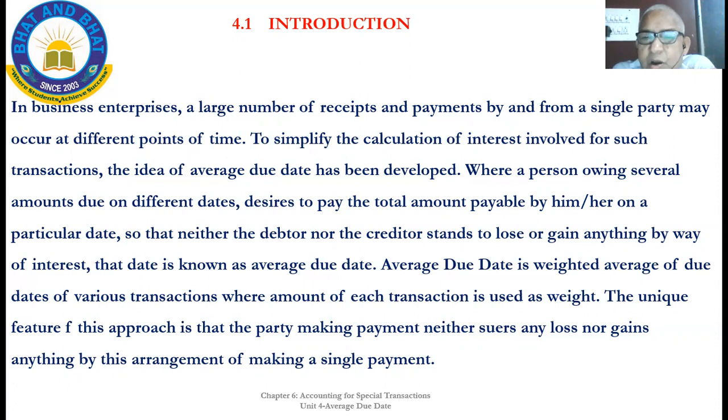All will be averaged. By that method of averaging, the party will not lose anything nor gain anything. It's as if he has made payments in the regular course of business on different dates, the same way he will pay, the same amount will be going out from him. That is the meaning. Is it clear? Shall I move now?